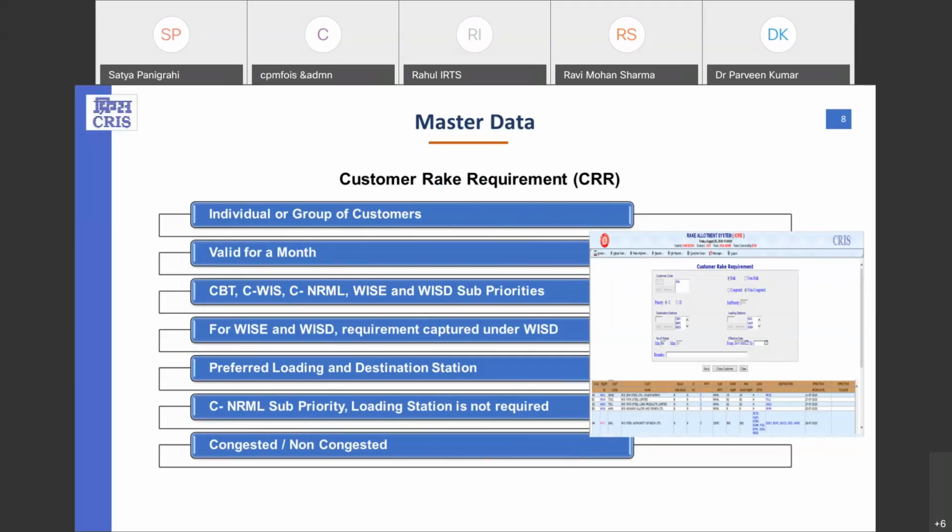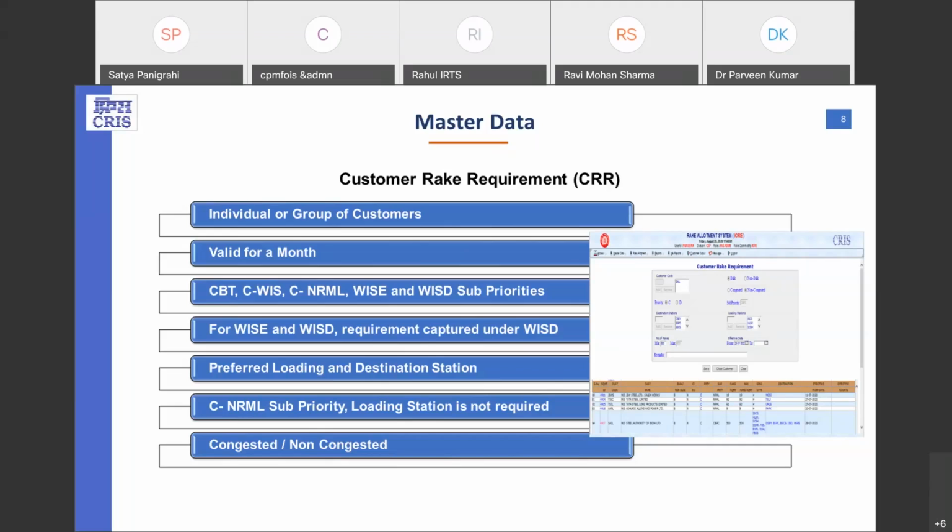And it is defined for the different sub priorities like CBT, CWIS, C normal, WIS, and WISD. WIS and WISD are the D priorities, and in CRR, customer rake requirement, the rake requirement is captured under only WISD. Now, for the C normal sub priority, loading station is not required, whereas for the others like CBT and WIS, preferred loading station and destinations can be defined.